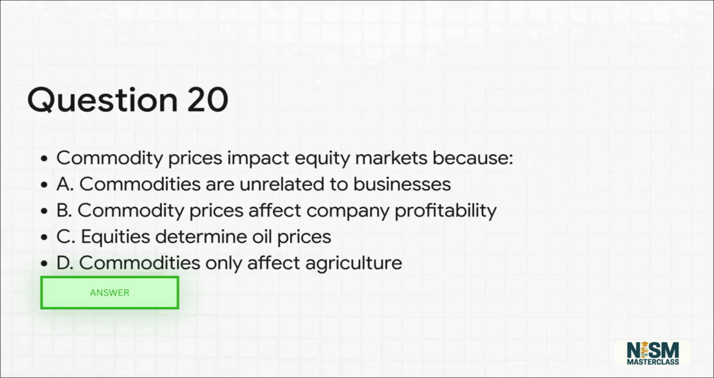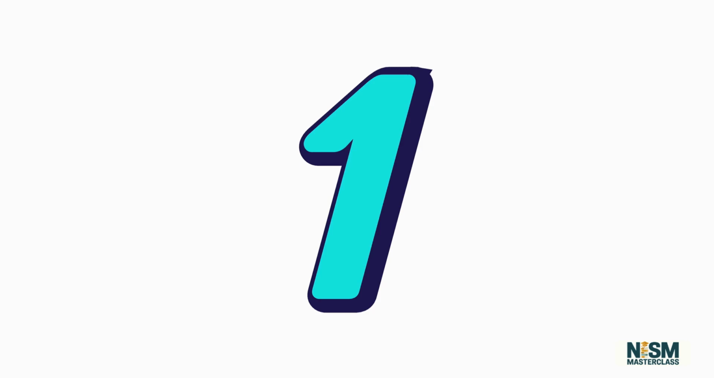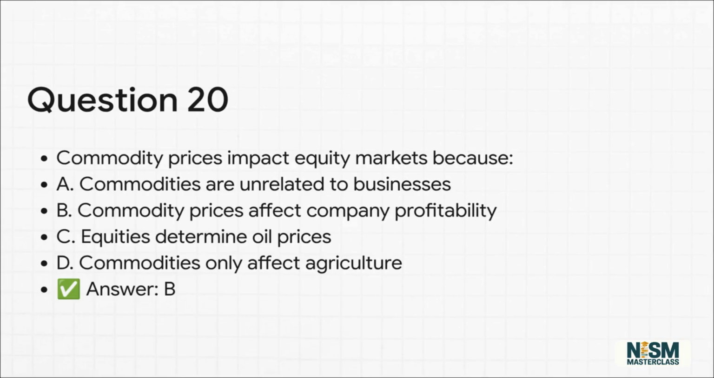And our final question, question 20. Commodity prices significantly impact equity markets because A. Commodities are unrelated to businesses. B. Commodity prices affect company input costs and profitability. C. Equities determine oil prices. Or D. Commodities only affect agriculture companies. Pause now if you need more time. The correct answer is option B.